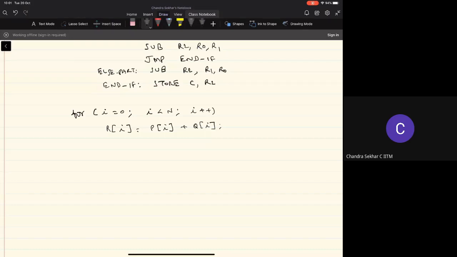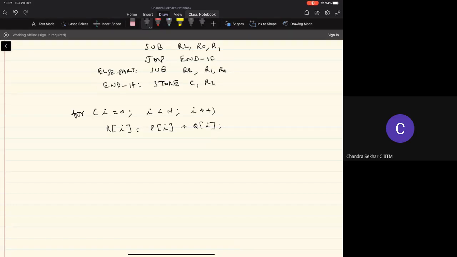So are there any questions about what we were discussing in the last class? Basically we are looking at how to translate the high level language statements into a sequence of instructions depending on the type of processor architecture. There are two major classes of instruction set architectures, CISC and RISC.